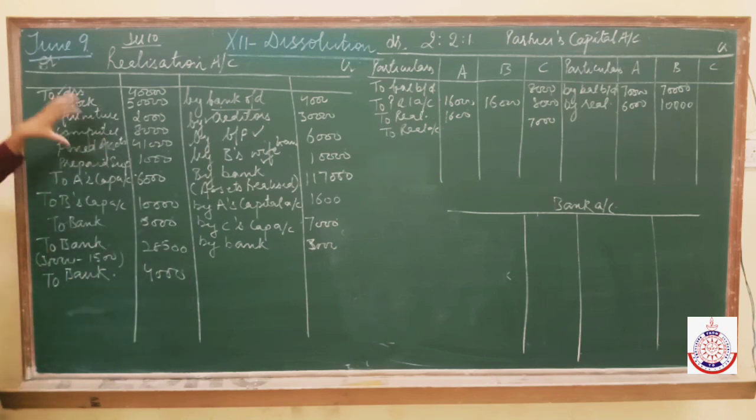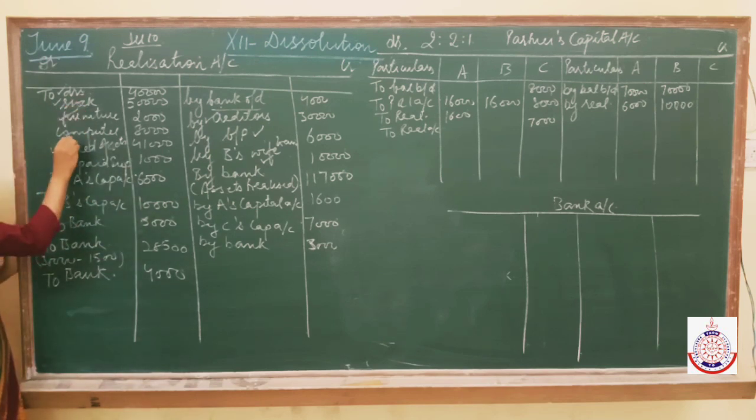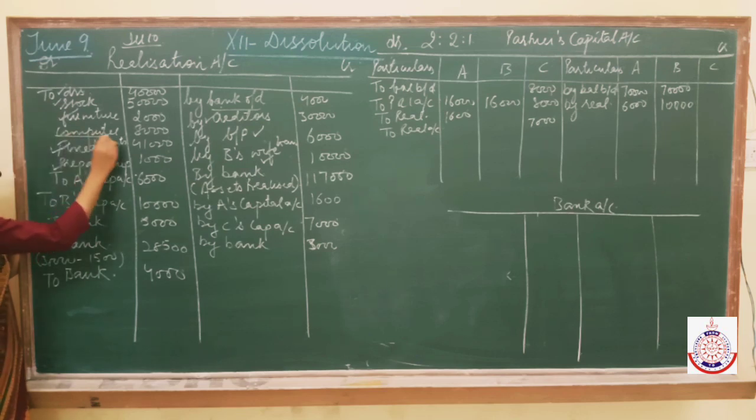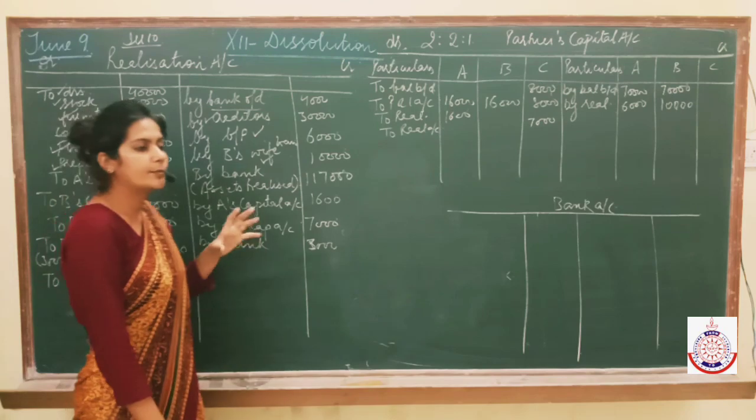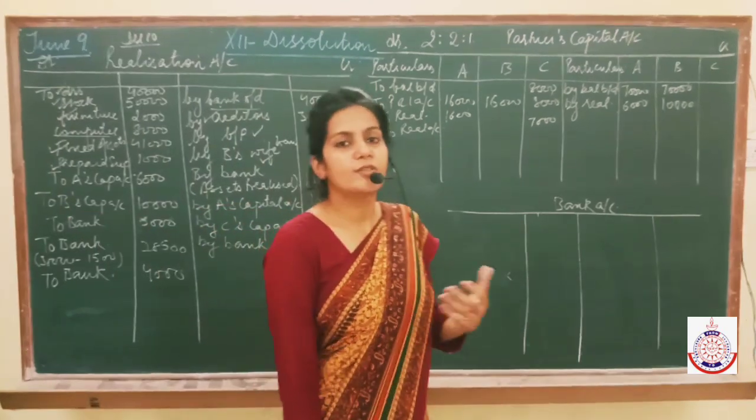Now the point which I was explaining you earlier. Fine. Now check. Debtors has been realized, stock has been realized. Then what about furniture? Furniture was taken over by a partner. Then fixed assets. Assets have also realized some money to us. Prepaid expenses are a kind where we have already made the payment. What is left? Furniture done, fixed assets done, prepaid done. What is left? Computers. It means no information has been given about computers in the question.